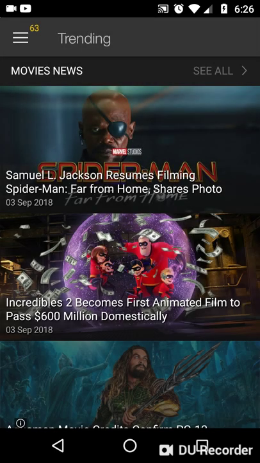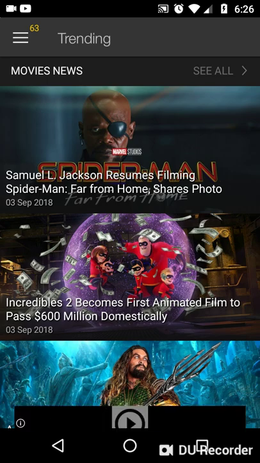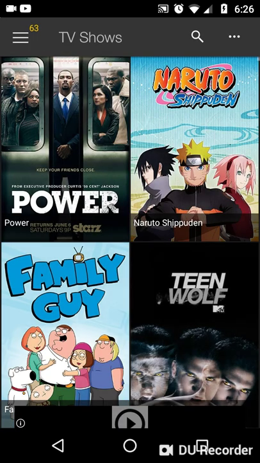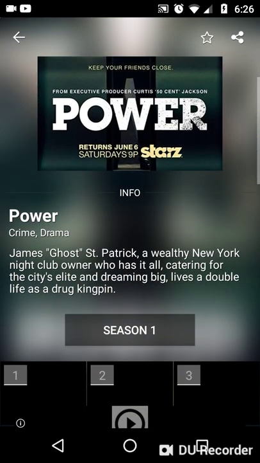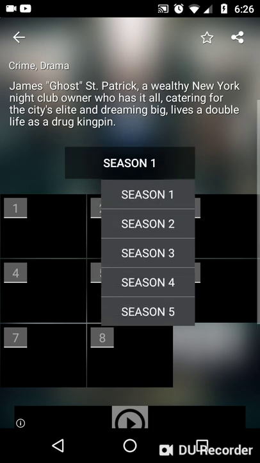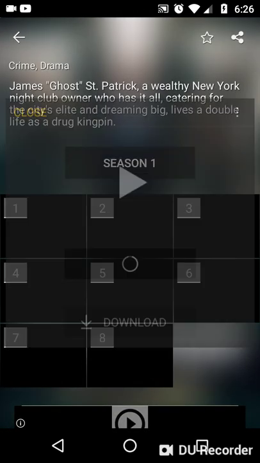And boom, there you go. Showbox on your phone, your smartphone. So we're gonna click up here. We're gonna go to TV shows this time. We're gonna click Power. We're gonna scroll down to first season. And they got all this. I believe they got all the seasons here, all the way to 5 seasons, so you can catch up if you like Power. You're gonna click the first one.